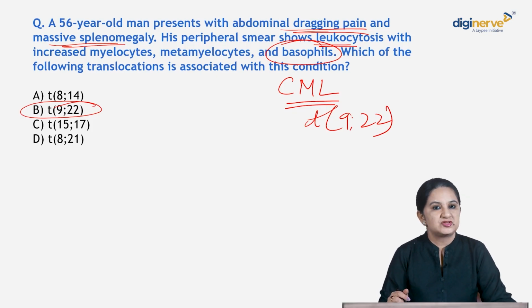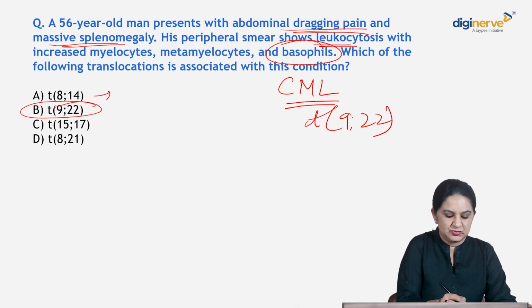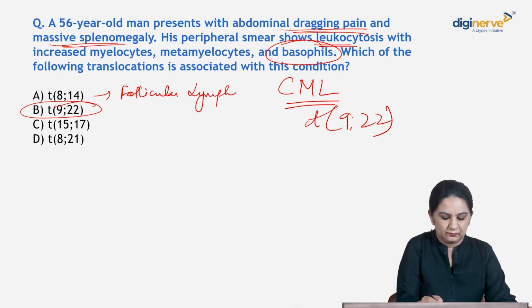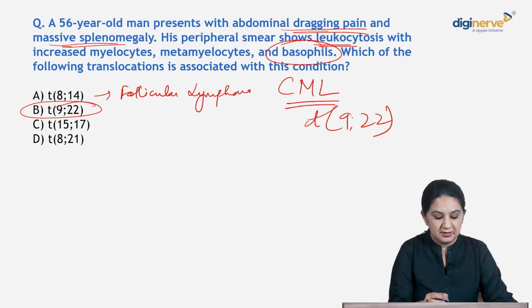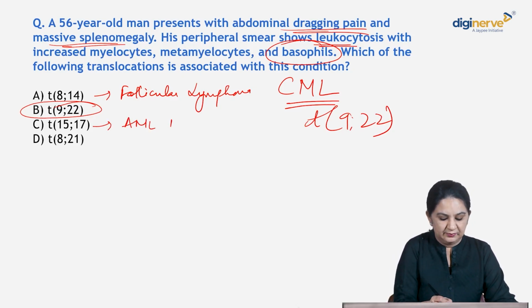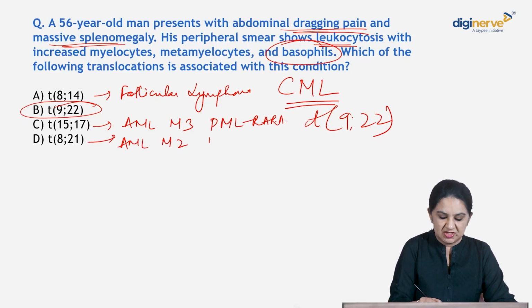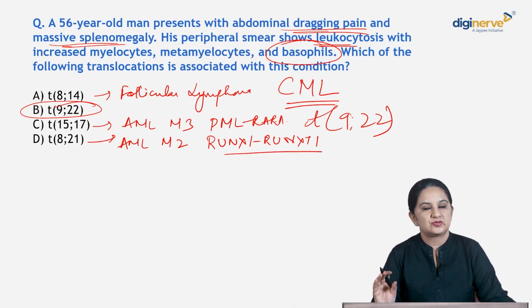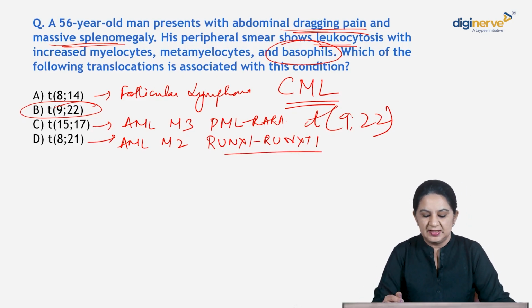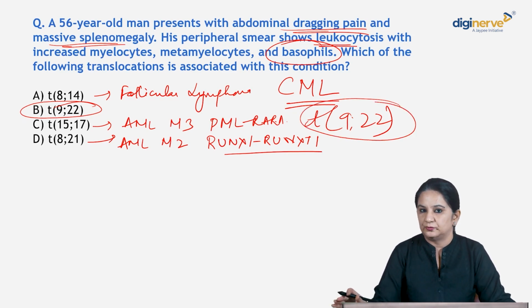So your correct answer is translocation 9;22, right? Quickly revising, where do you see translocation 8;14? Yes, you see it in follicular lymphoma. Translocation 15;17 seen in AML M3. What is this translocation? PML-RARA. Translocation 8;21 AML M2. What is this translocation? RUNX1 and RUNX1T1. Okay, clear? So the correct answer here is CML, and you see translocation 9;22, right?